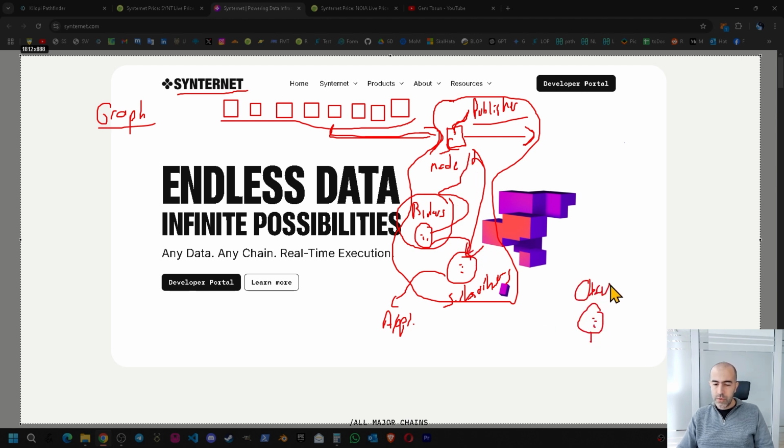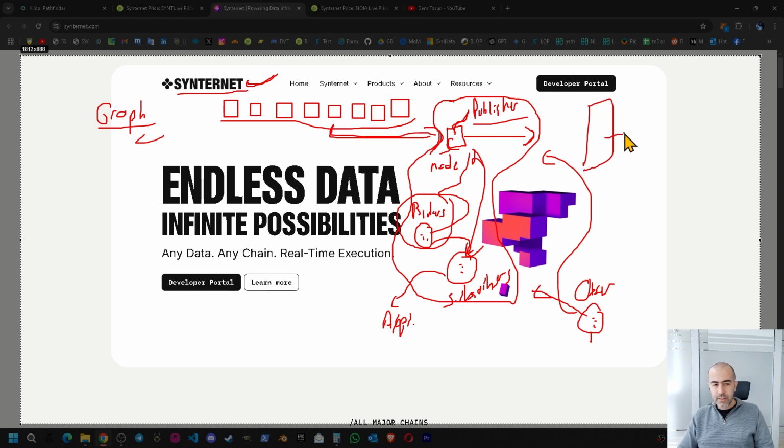So these observers are observing all these things happening, whether everything goes smoothly or not. This system is working on Synternet. And a similar system, a bit more complex and a bit different, is working on Graph, and there are some other projects working on these systems as well. Synternet did not have a blockchain at first. They only had this system, but right now they have their own blockchain as well.